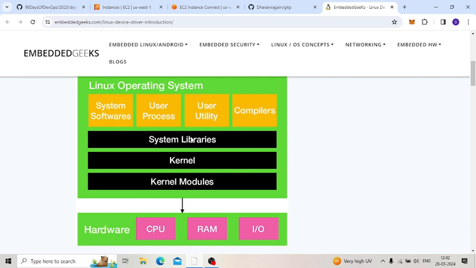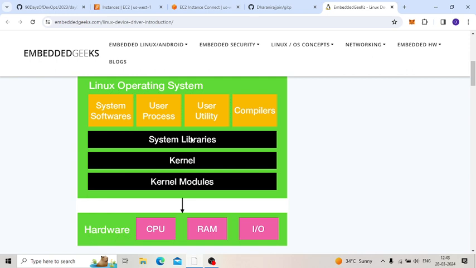One thing is, nowadays many cloud platforms are there. In AWS, inside the EC2 instance, and in Azure, inside the virtual machines, we can create Linux, Unix, and different operating systems.